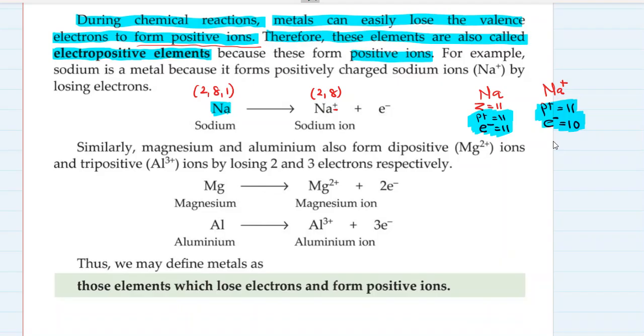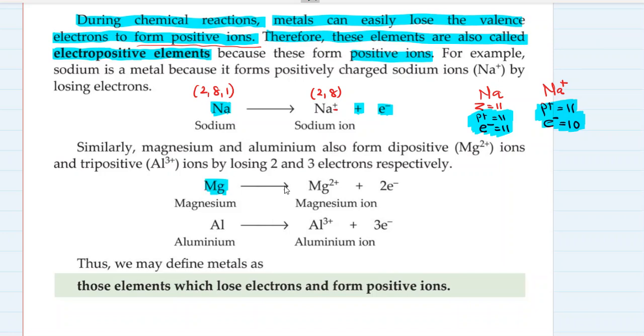So it acquires a unit positive charge by losing one electron. See, here it has lost one electron. One of the electrons has separated. That's why we have written Na plus electron. This electron has separated and sodium has become positively charged. And that's why, see, all of the metallic elements behave in the same way.